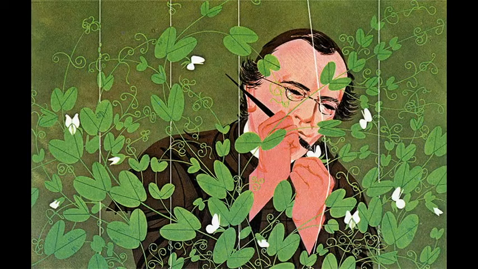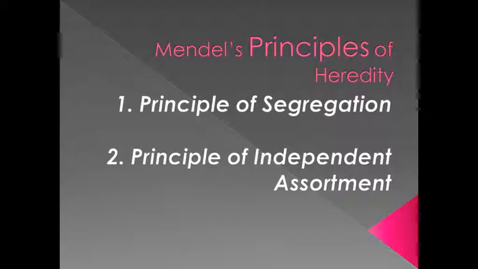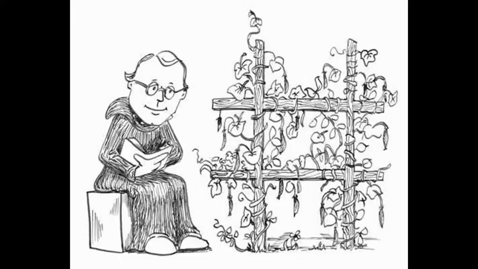The laws of inheritance were derived by Gregor Mendel, a 19th century Austrian monk conducting hybridization experiments in garden peas. From these experiments he deduced two generalizations which later became known as Mendel's principles of heredity or Mendelian inheritance. Mendel's observations from these experiments can be summarized in two principles. One, the principle of segregation, and two, the principle of independent assortment.